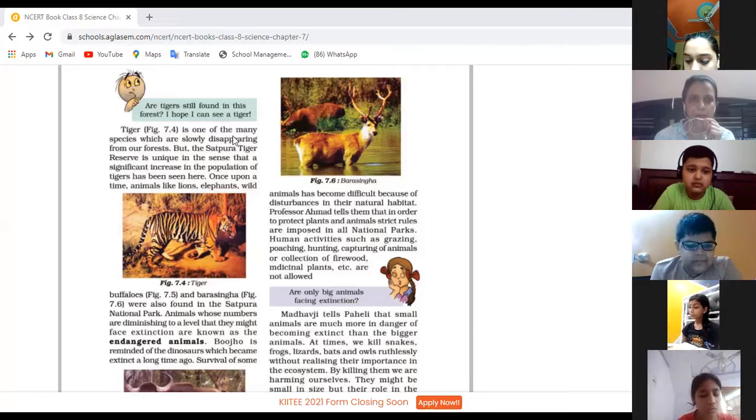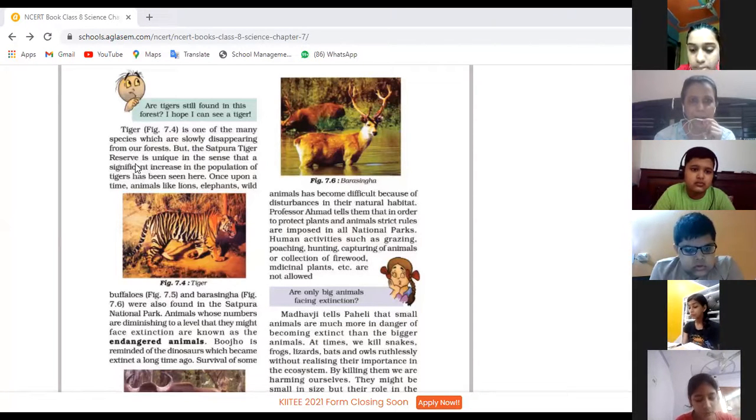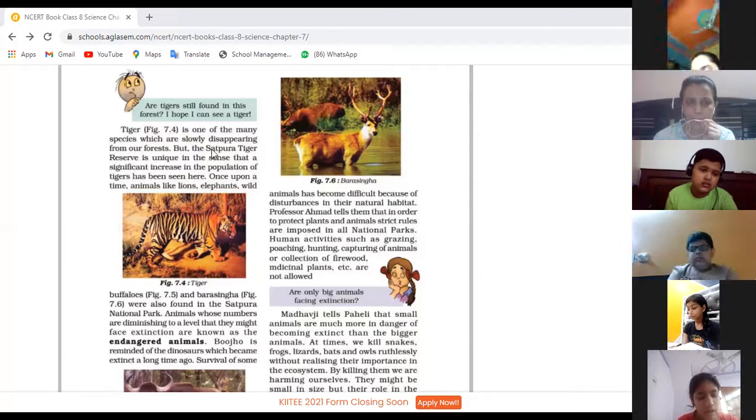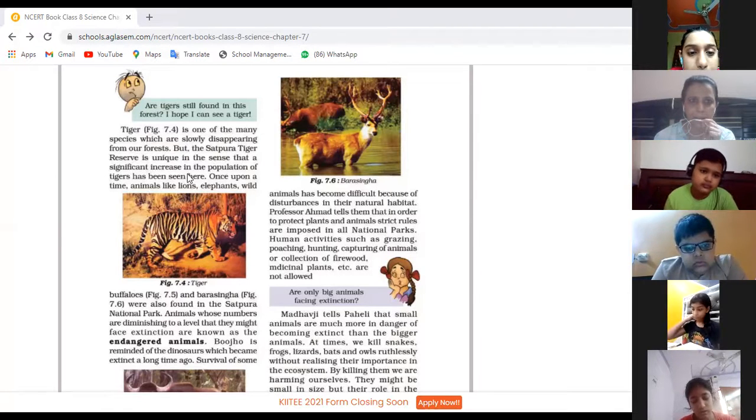Tiger is one of the many species which can slowly disappear from a forest, but the Satpura Tiger Reserve is unique in the sense that a significant increase in the population of tigers has been seen here.